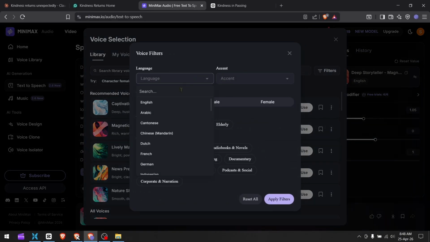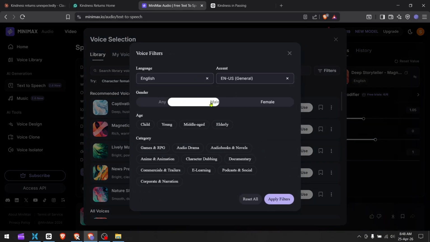In the filter, set English as the language. Choose an accent, and then gender.